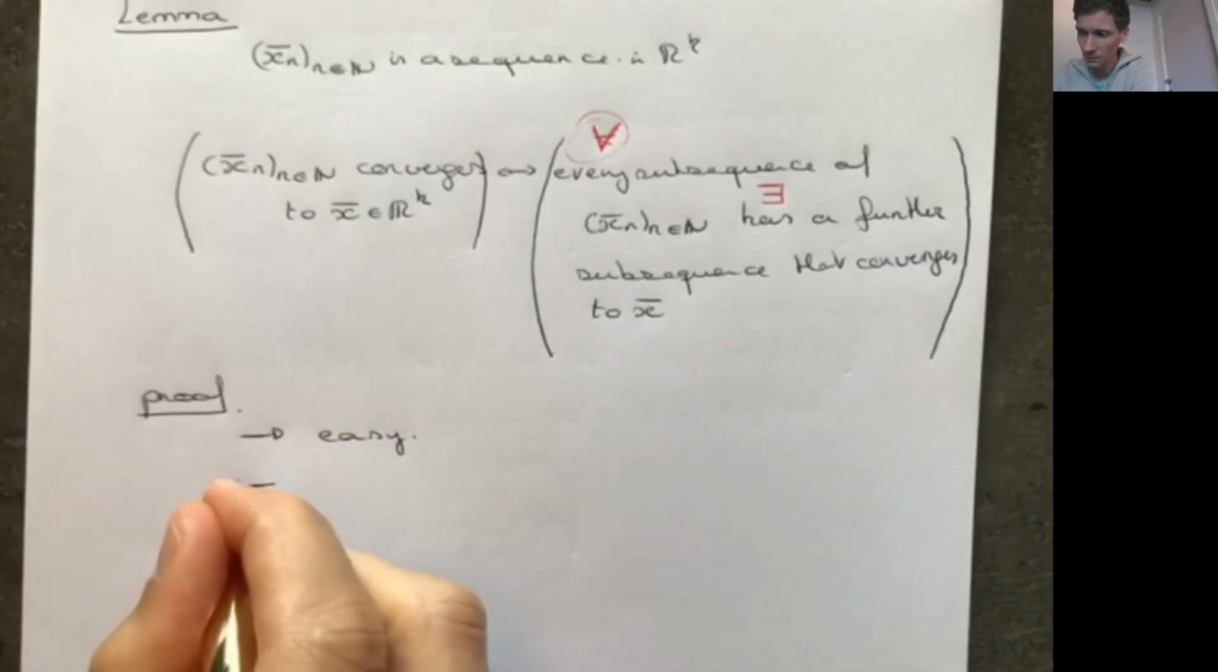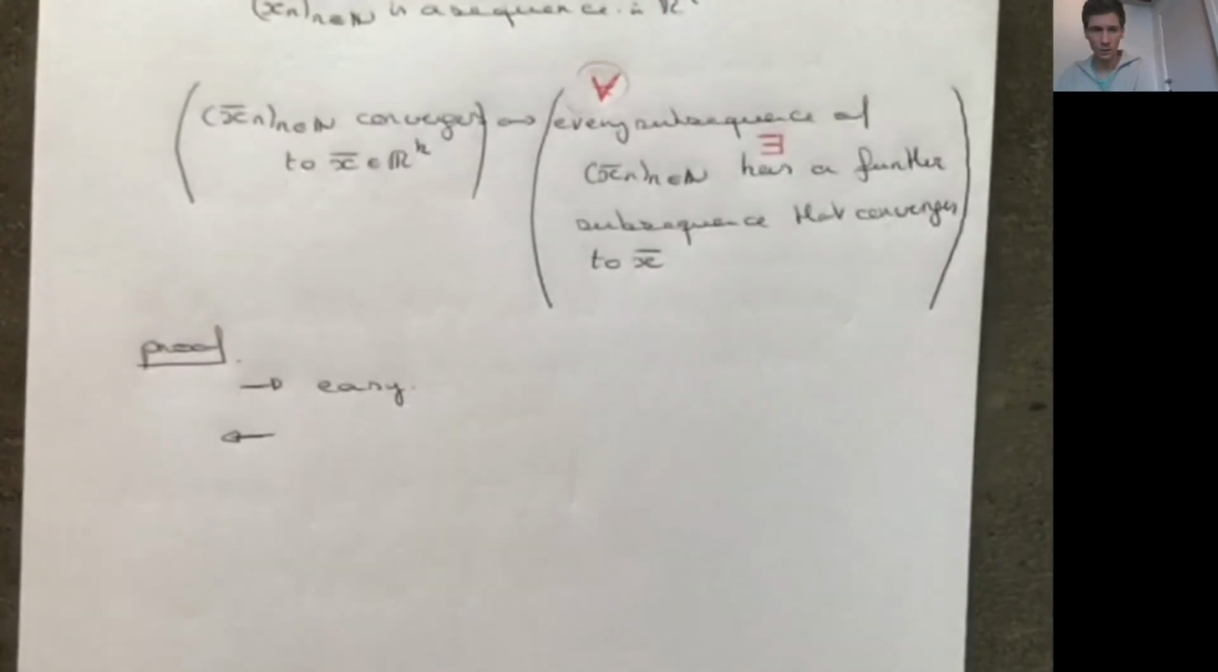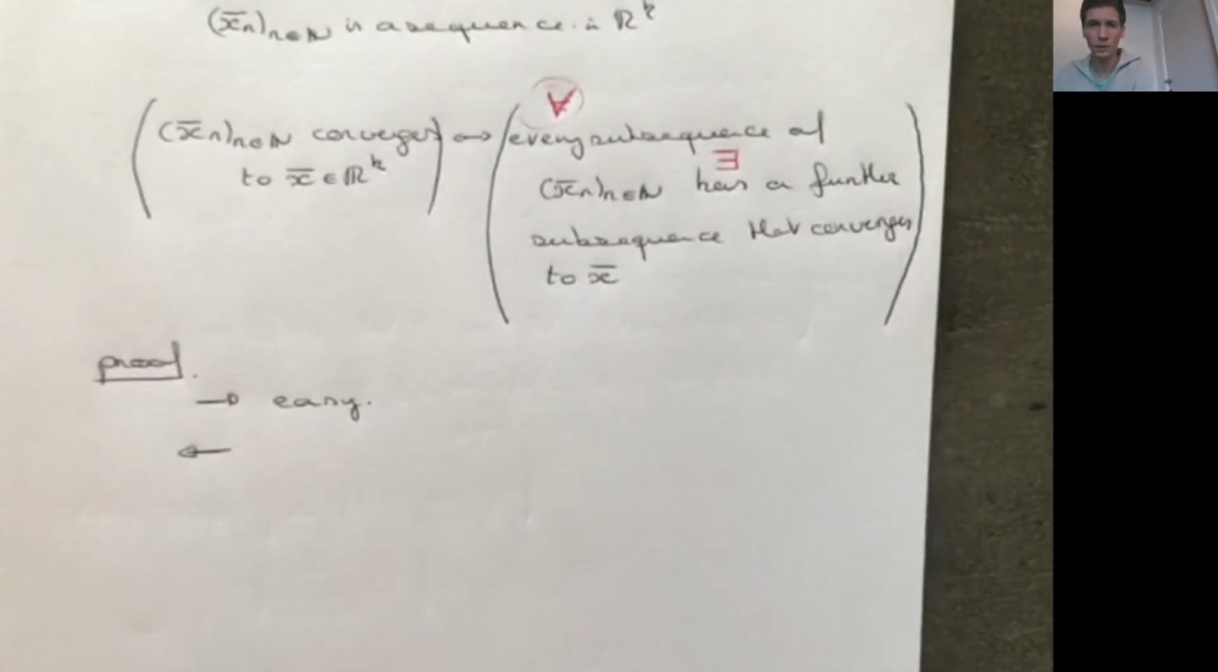And now go from the right to the left. So we have to show that if every subsequence of xn has a further subsequence that converges to x, then the original sequence also converges to x. And we're going to use a proof by contrapositive.